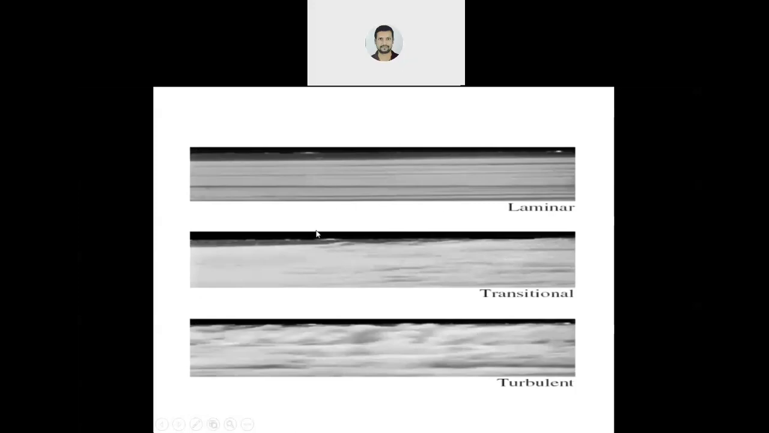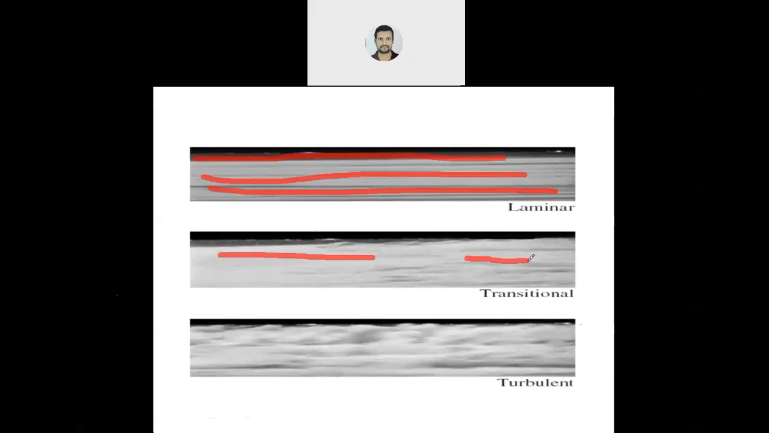Now, this is a photograph showing the difference between laminar flow, transition flow and turbulent flow. In laminar flow, you will see carefully the lines are somewhat straight. In transition, initially it is straight, then it is slowly trying to intersect. In turbulent, the nature is very much zigzag. You can see here carefully, it is very much zigzag.